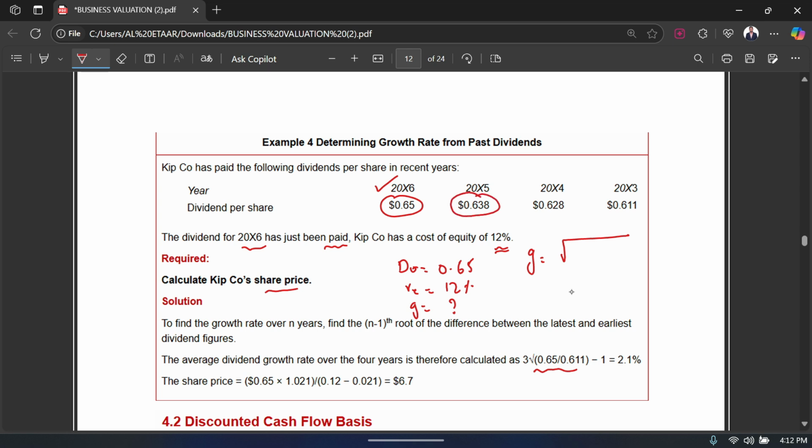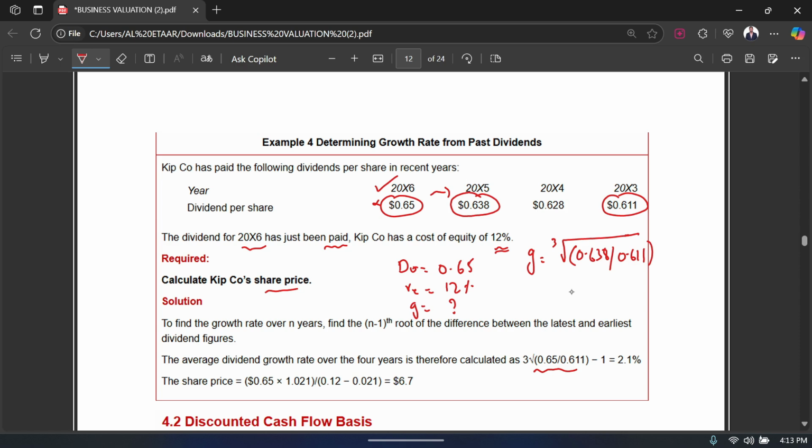You know, this 2006 dividend, you are going to ignore this. Why? Because this is something that you have already taken as your D naught. This is something that you have recently paid, right? You are going to take the one that is the second most recent, which is 0.638. Okay. And you divide it by the earliest, which is the 2003 dividend, which is 0.611. Okay. And then what you do is that you take the cube root of that.